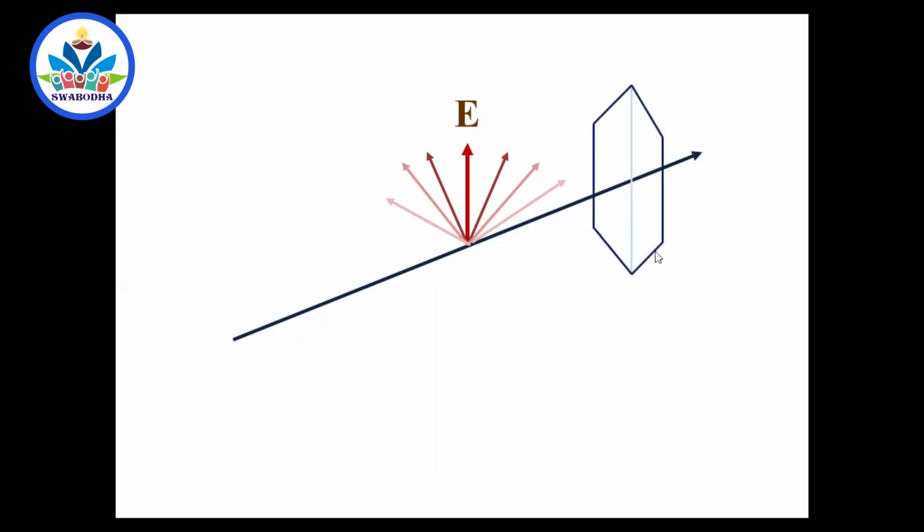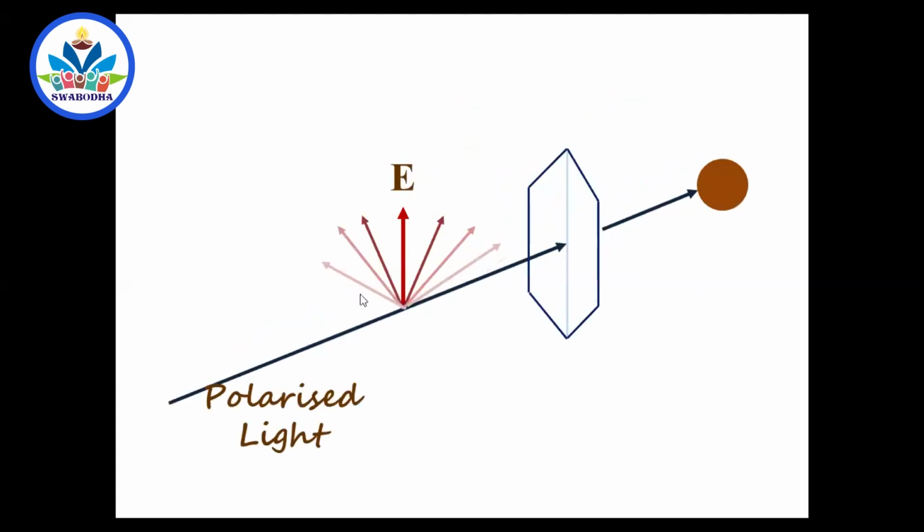So now if you place an analyzer, this is already polarized light, remember. This electric field is actually the resultant of all these electric fields, and this is only the representative for all these electric fields. I don't have many electric fields like this. This is polarized light, already polarized.